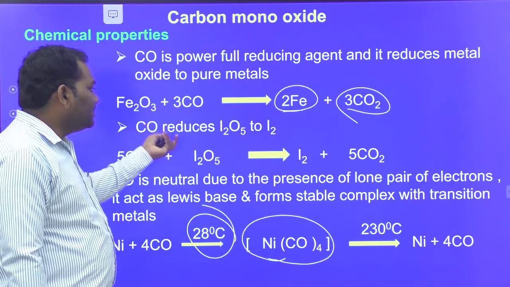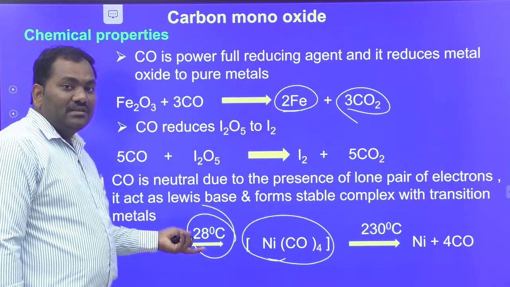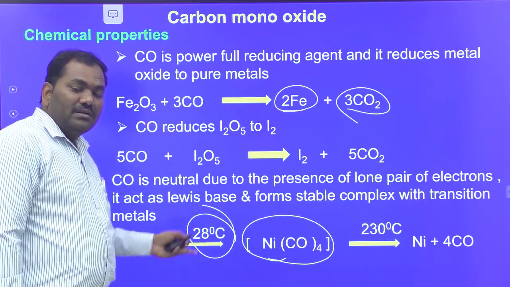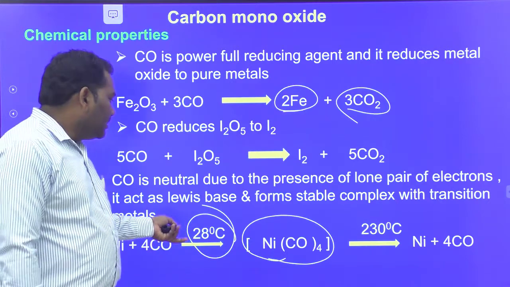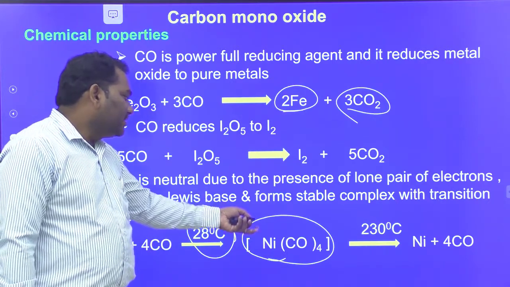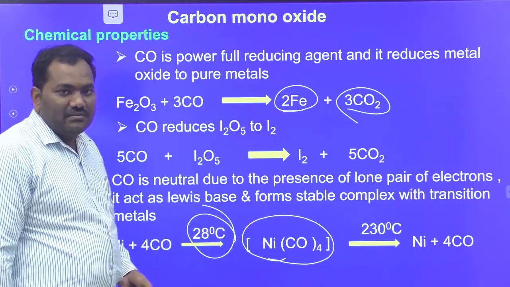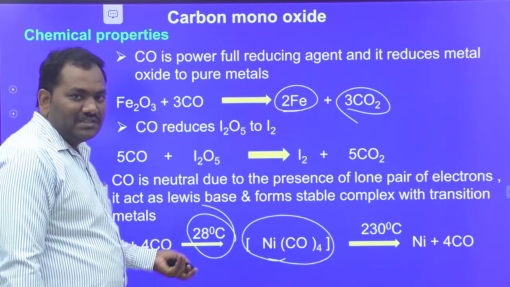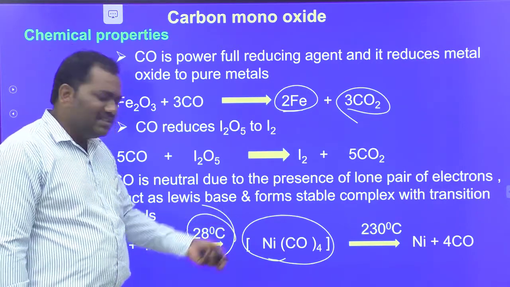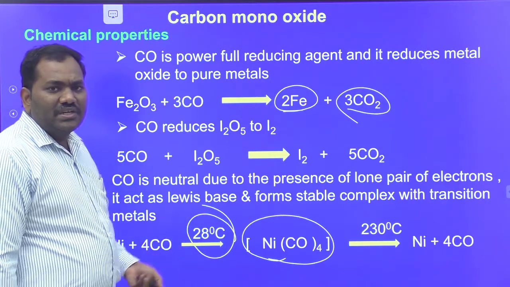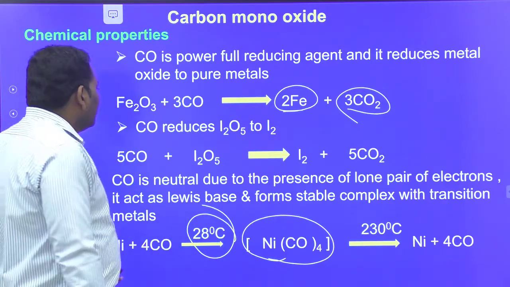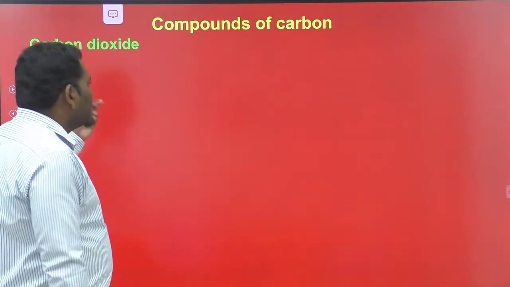It has a reducing nature, and it also acts as a ligand to form complexes with transition elements. It is able to form coordinate covalent compounds. It acts as a neutral ligand and it is an ambidentate ligand. All these are discussed in the next chapter, that is coordination chemistry. Next one is carbon dioxide.